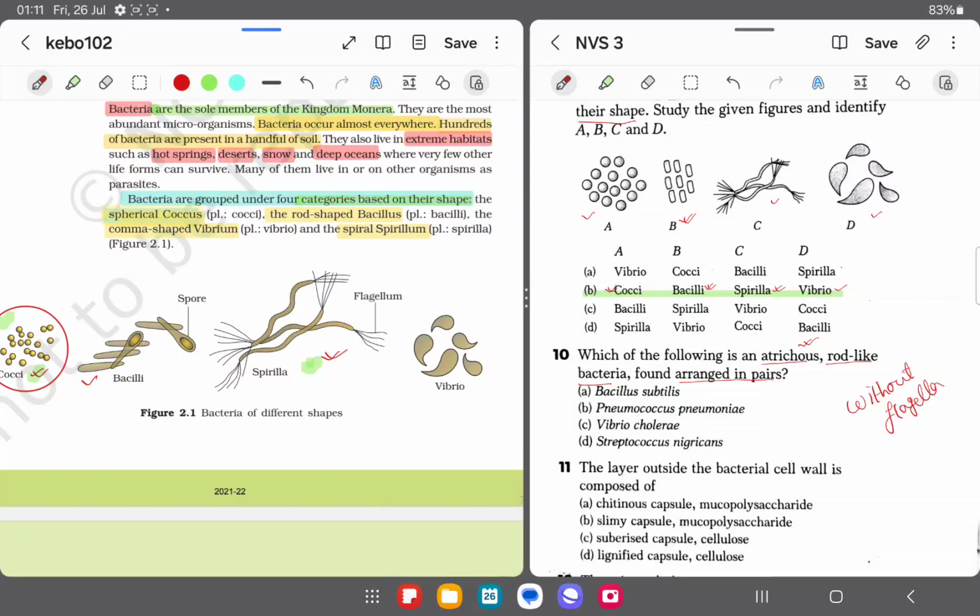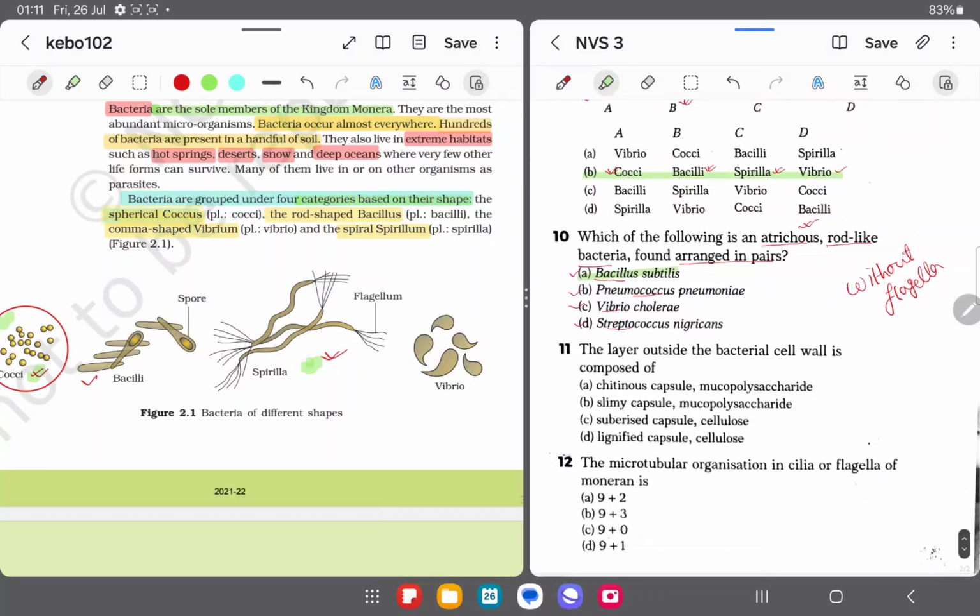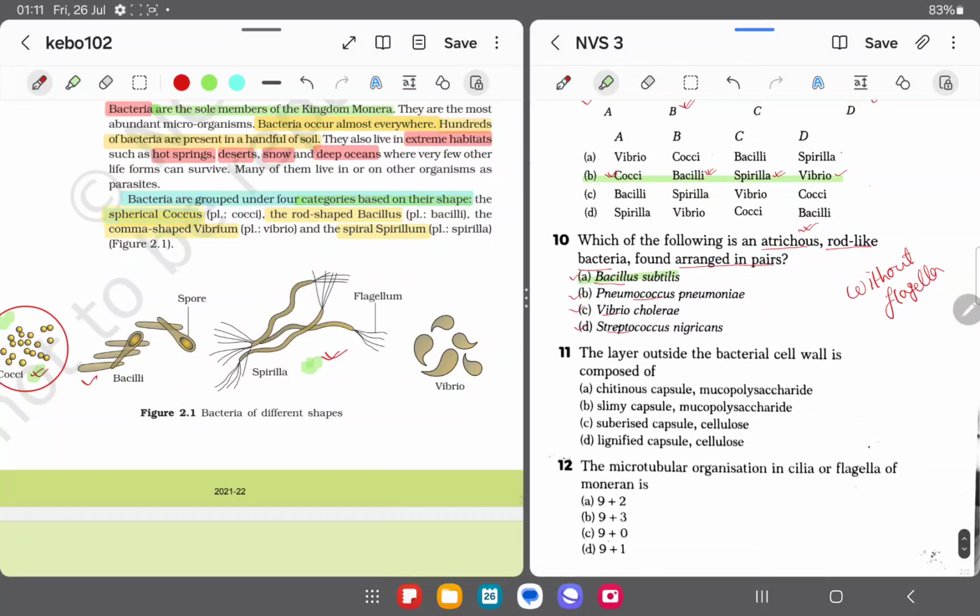Okay, so options given there, Bacillus subtilis. Bacillus means rod shaped, pneumococcus spherical, vibrio, that is comma shaped, streptococcus, that is also spherical. So what will be the correct option? That is Bacillus subtilis, because it is rod like. Clear? Okay, now the next question given there: the layer outside the bacterial cell wall is composed of.